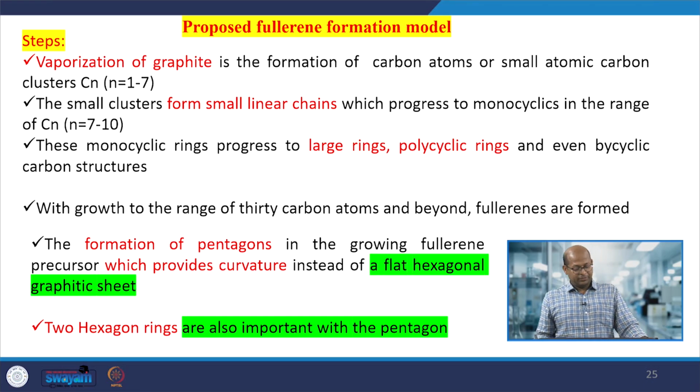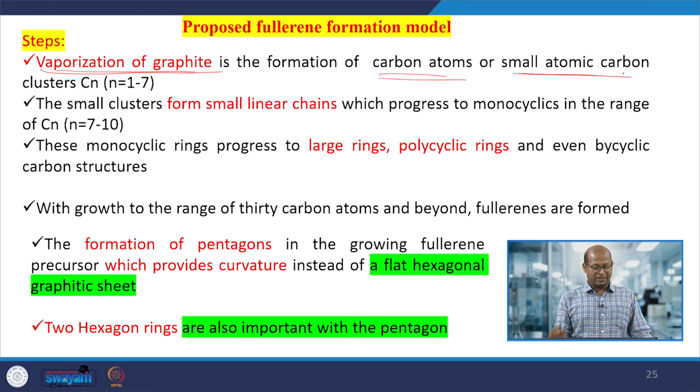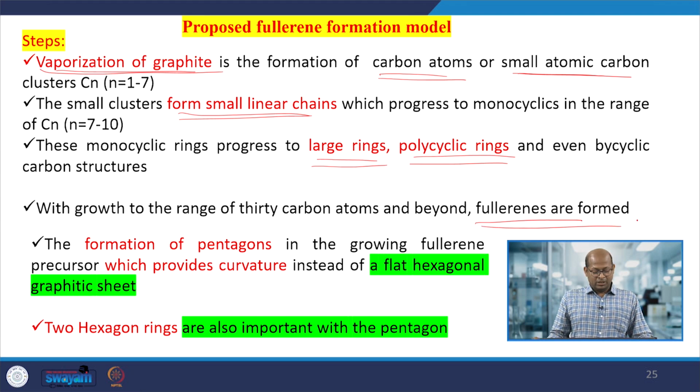Okay. So, yes, step by step we have already discussed. Vaporization of the graphite forms carbon atoms or small atomic carbon clusters, and then they form linear chains, and then large rings and polycyclic rings, and at the end the fullerenes form. In the fullerenes you can see there are pentagons and hexagons. Both types of structure are present, and therefore they form cage-like structures.